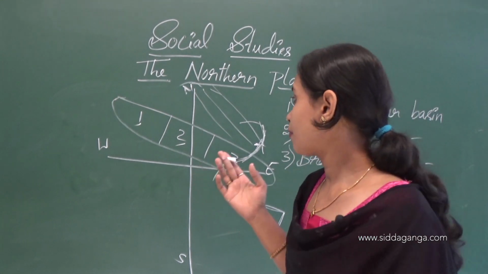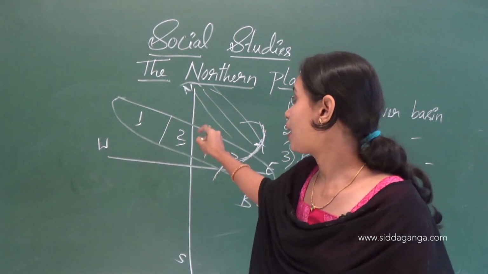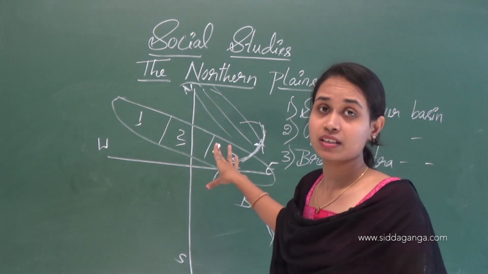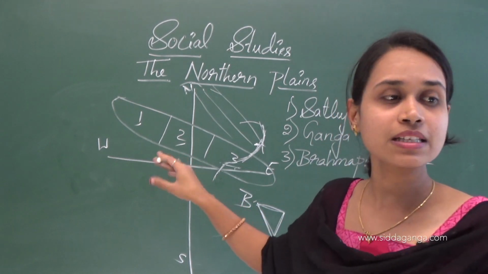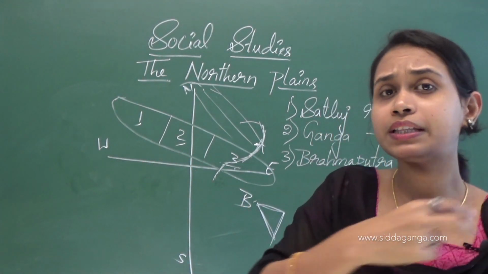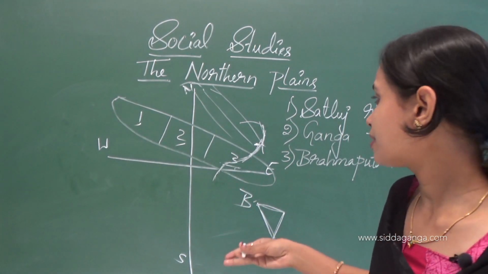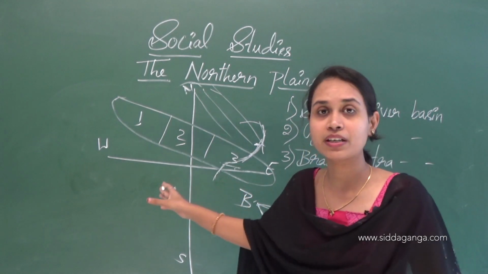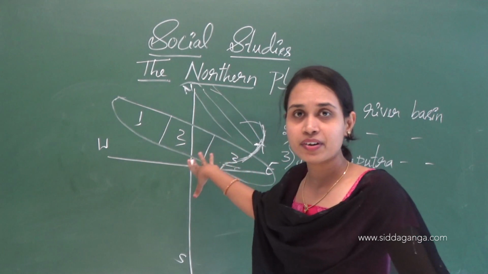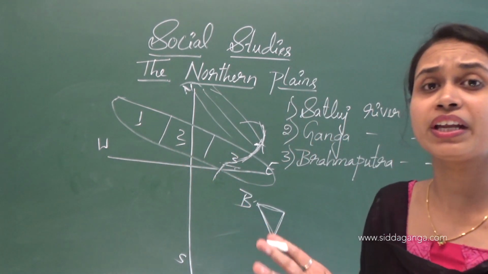These harmful waste materials and chemicals are allowed to flow into the rivers. This makes the river very dirty.